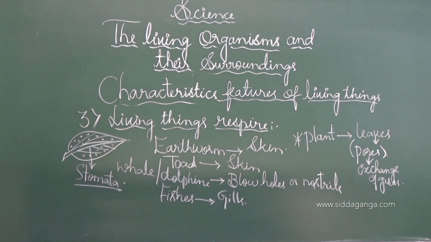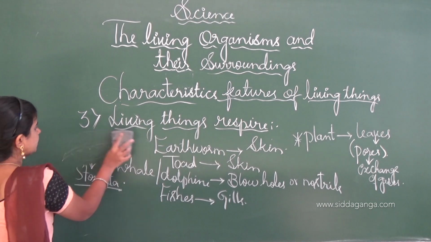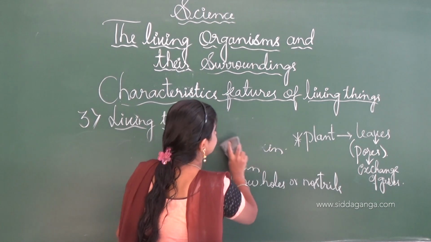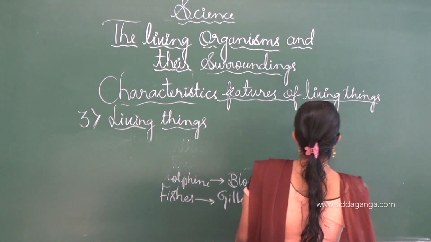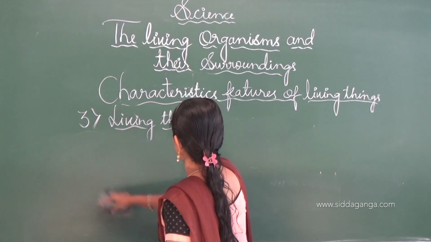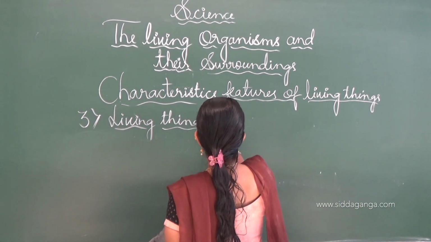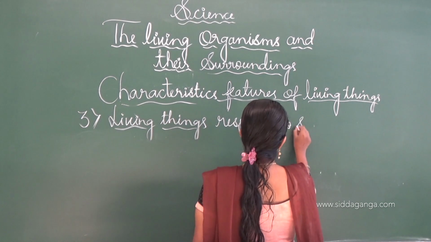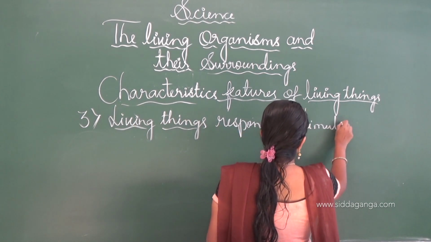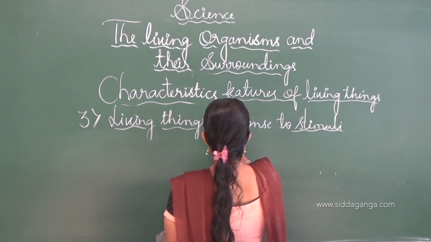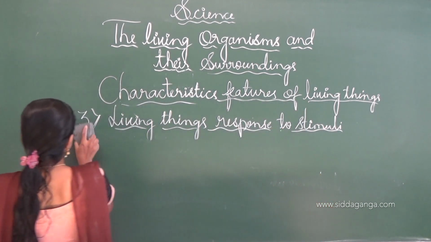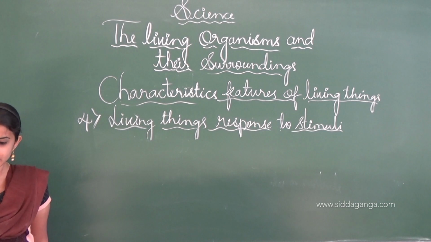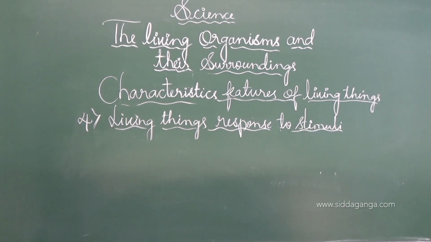another characteristic feature, that is, living things respond to stimuli. See, there are two words in this heading. So, living things respond to stimuli. This is the fourth characteristic feature of living things. As I told you, living things respond to stimuli.